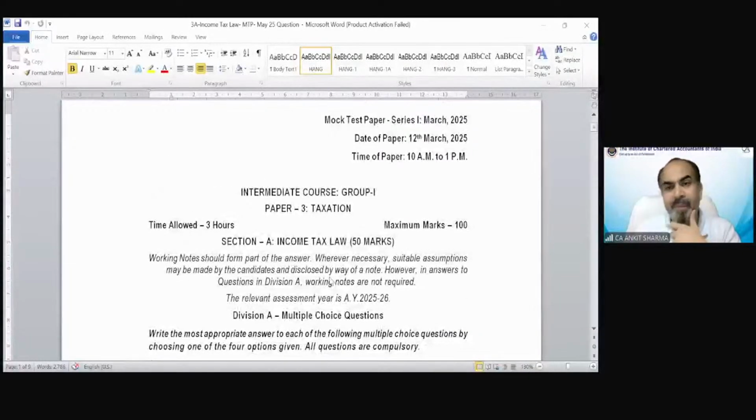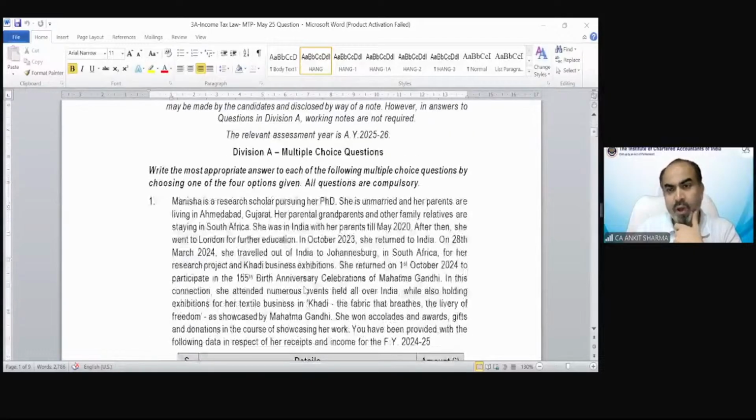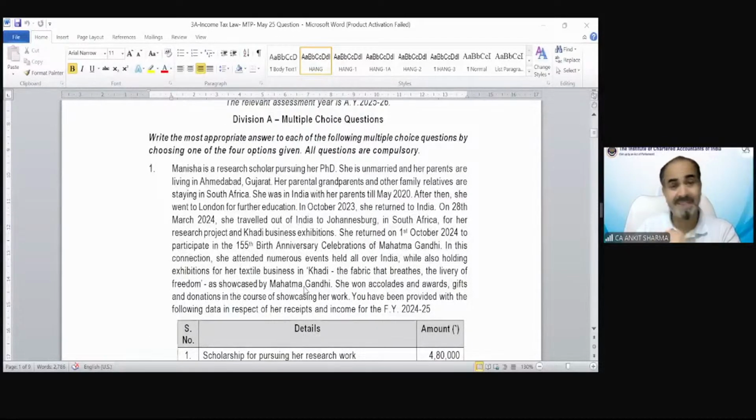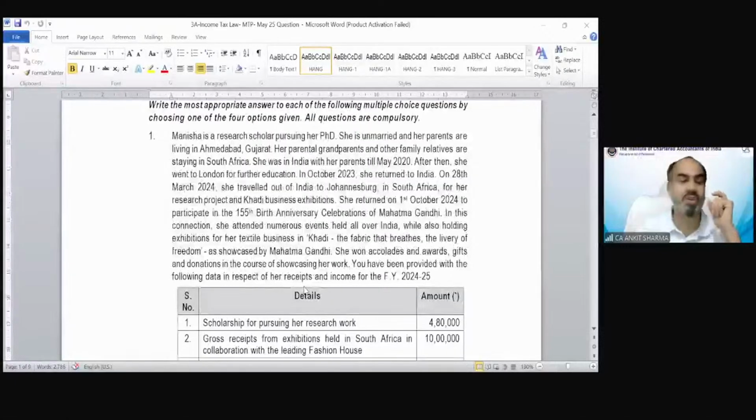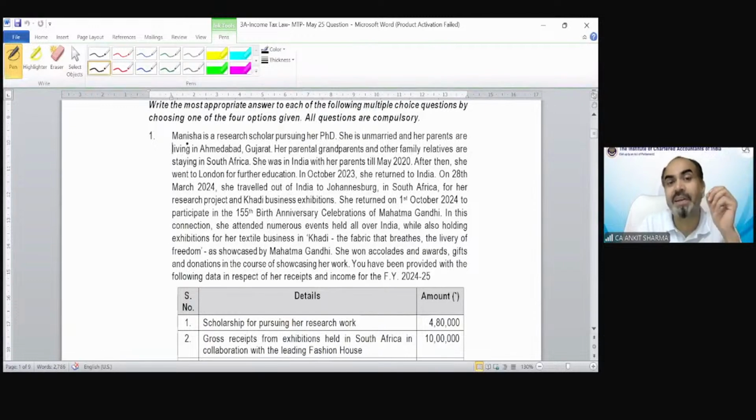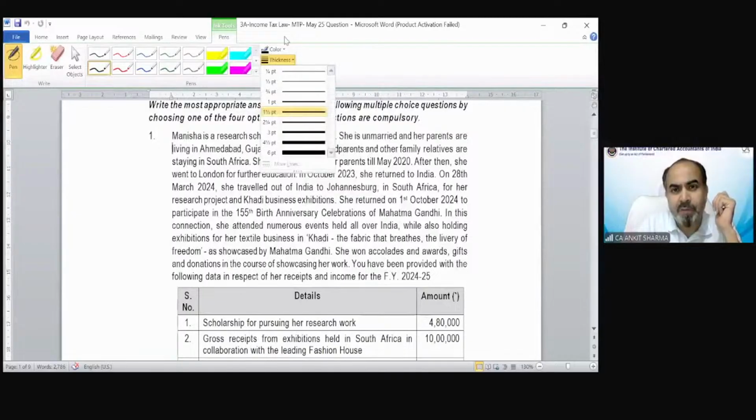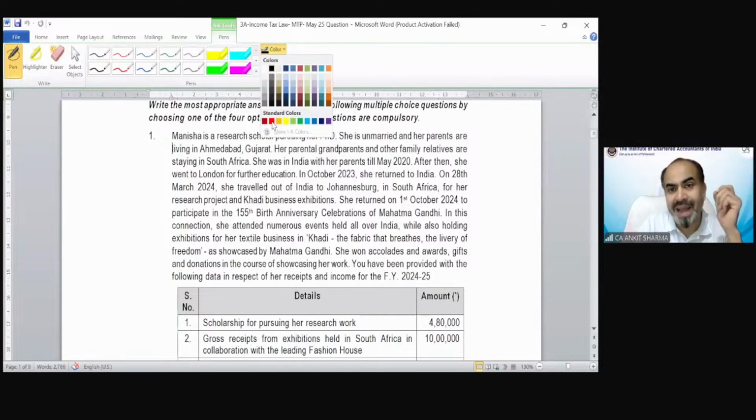Okay, so now we are moving on to solve the questions one by one. And first we are discussing question number 1 from MTP series 1. To solve any question, the first and very important thing is to understand the question. If you are not able to understand the problem, you won't be able to find the solution either. So whenever we solve any question, we have to first understand what the requirement of the question is, and what information needs to be used in that specific question.